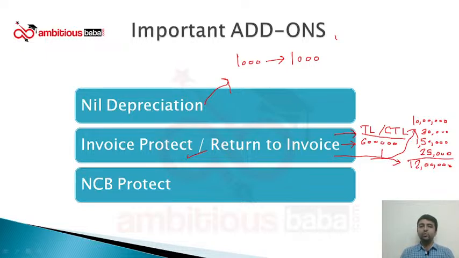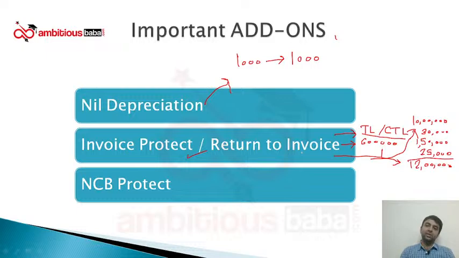So what ideally this cover does is, I would say, it is a best example of indemnifying the customer. Suppose a customer is driving a vehicle for 3 years and the vehicle meets with an accident. He cannot buy a new vehicle in 6 lakh rupees for sure today, right? So this cover enables a customer to buy a brand new vehicle of the same make and model which he was using on the date of accident.